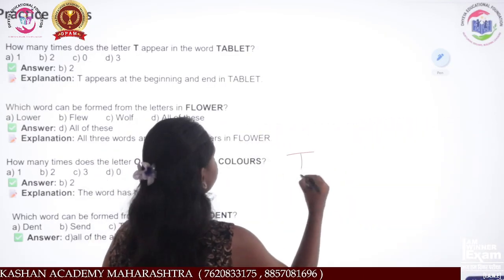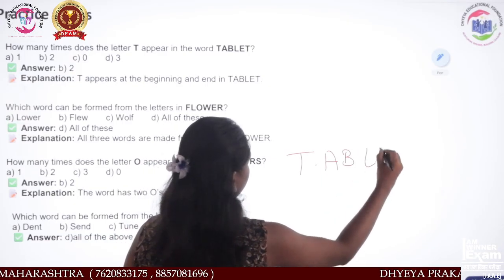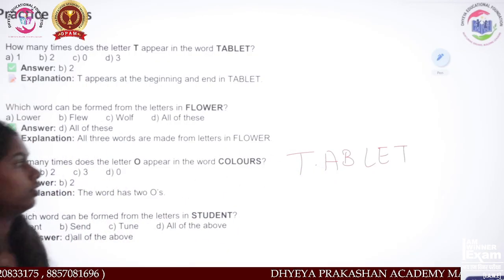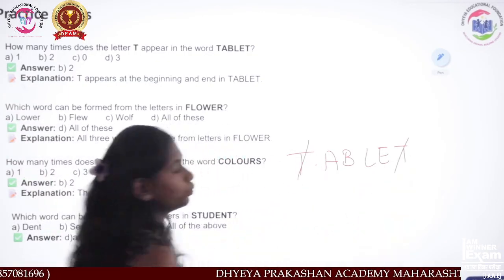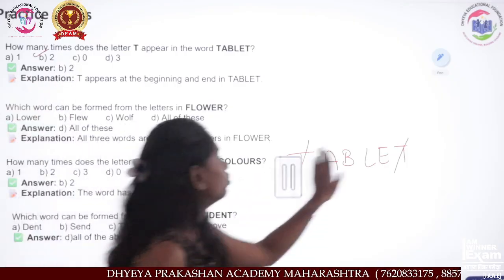T, A, B, L, E, T. Now count how many T's there are. 1 and 2. So there are 2 T's. So what will be your correct option? That is B, 2.